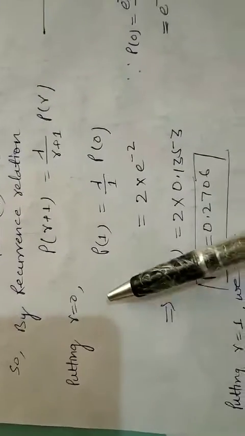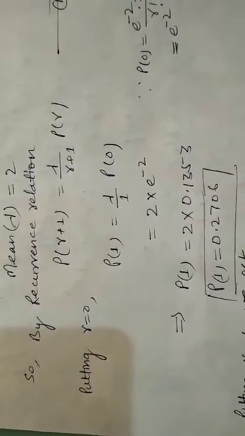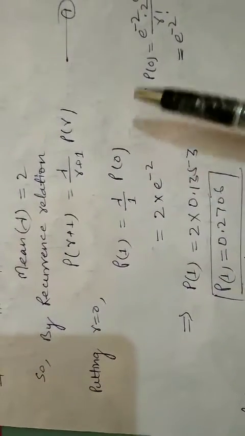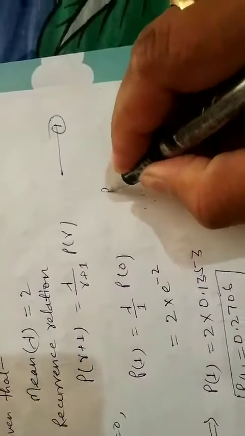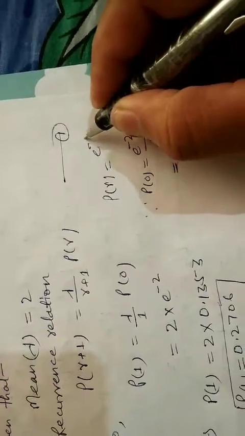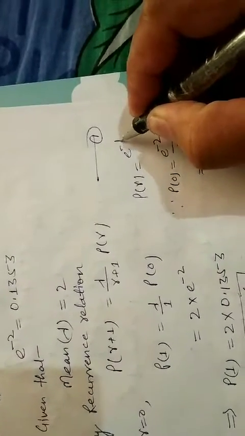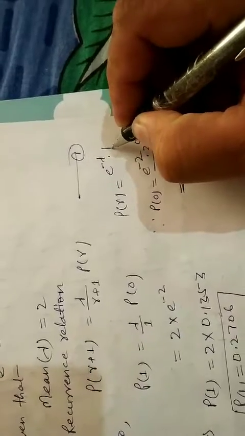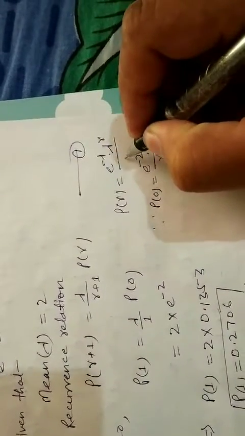So now by putting r is equal to 0, you will get P1 is equal to lambda upon 0 plus 1, it means 1, into P0, and P0 is given. So P0 is equal to e to the power minus 2, because of the value of P(r). In the previous lecture you have learned this: the value of P(r), P of r is equal to e to the power minus lambda into lambda to the power r upon factorial r.